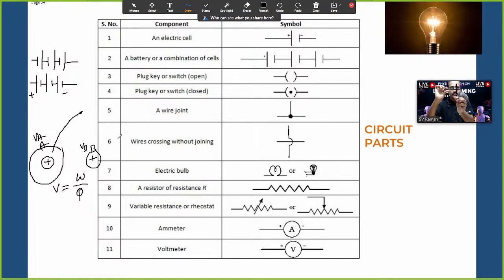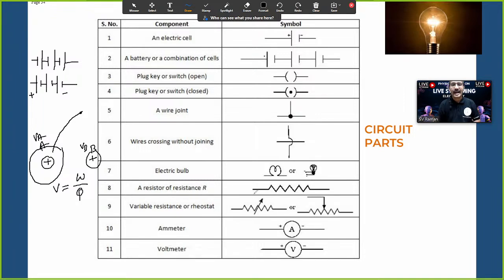From far away these wires look like they are joined, but exactly it's not joined. There is some space. If there is any joined wire in a diagram, exactly joined, for that we place a dot point. Wire crosses without joint: if you draw this line, it means overlapping, which means both are not joined.